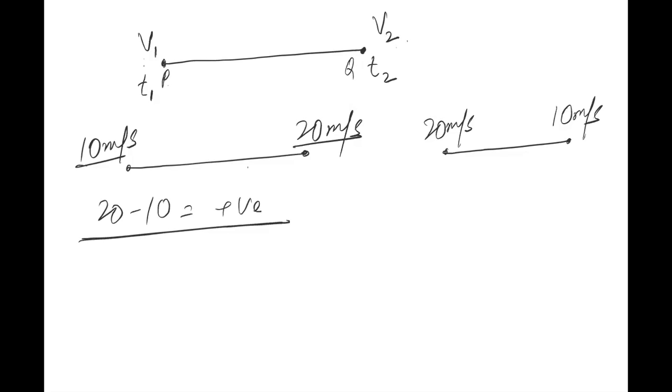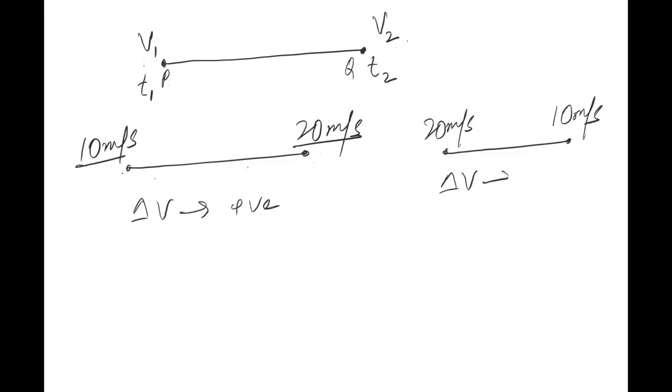This means the change of velocity in this case is positive. Is it understood by everyone or not? Yes. Sir, this change in velocity will come out positive. And here, what will be the change? Will it be positive or negative? It would be negative. So this change came positive and this change is negative, right? It means the acceleration that I will get here will be positive because the change came positive, and here the change came negative, so how will the acceleration come, beta? Negative. First tell me, is everything clear?